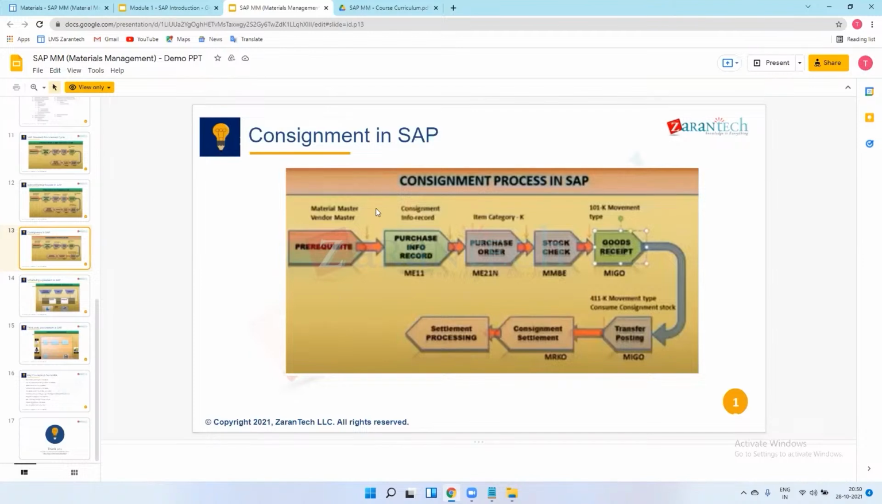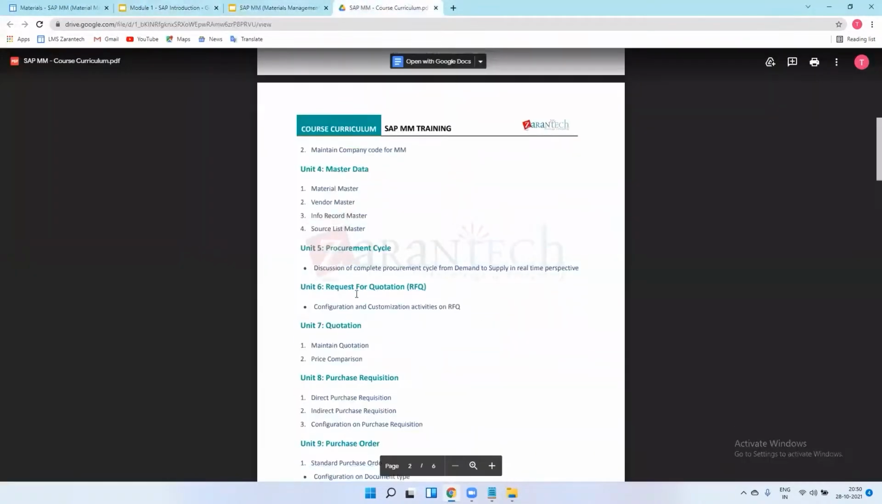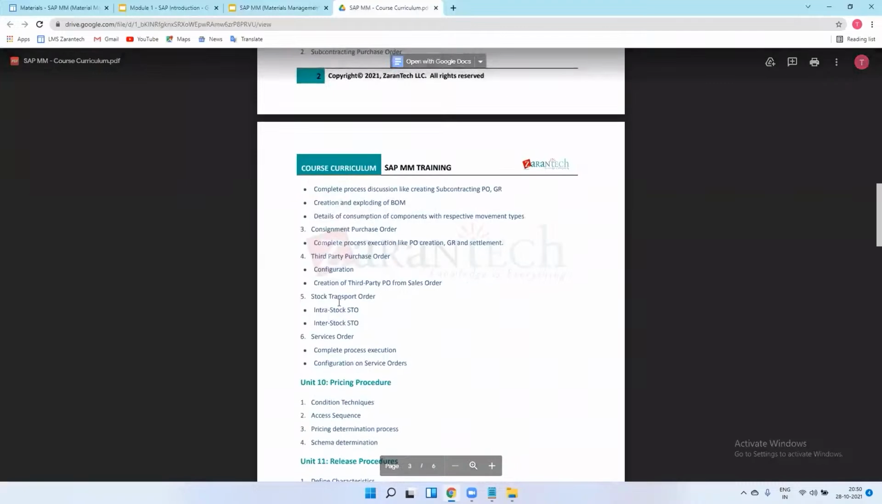I'll explain this consignment process theoretically and practically in our next session. There is one full chapter for it.